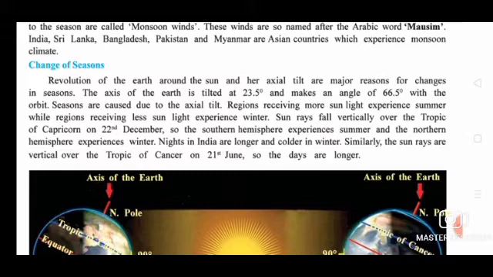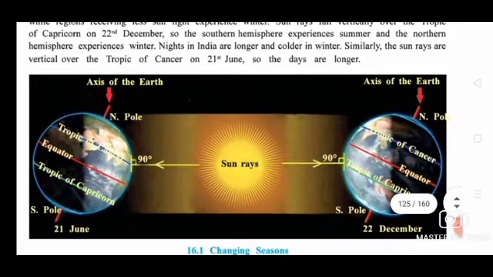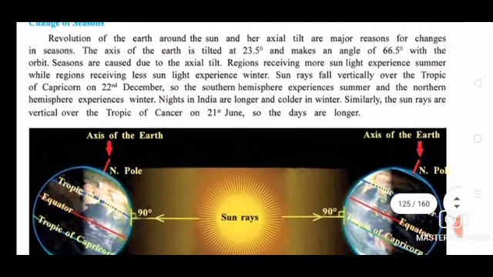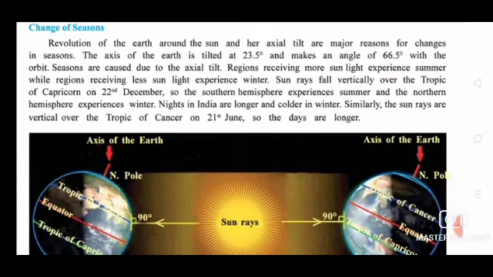The axis of the earth is tilted at 23.5 degree and makes an angle of 66.5 degree with the orbit. You can see it in the picture. Seasons are caused due to the axial tilt.